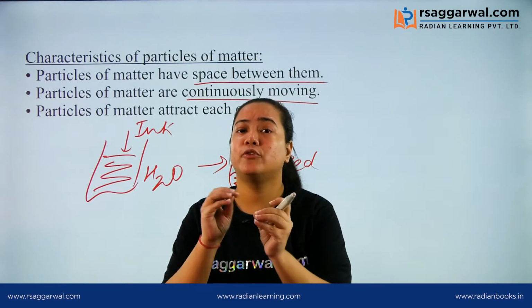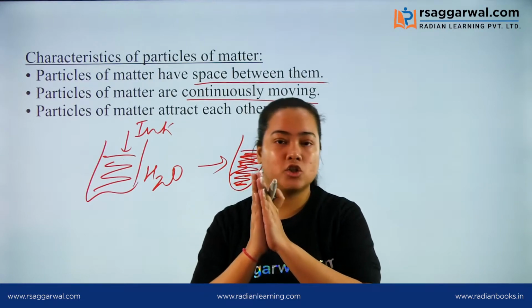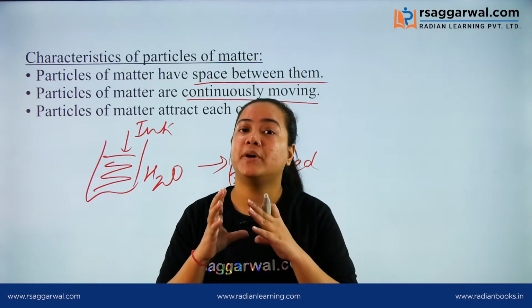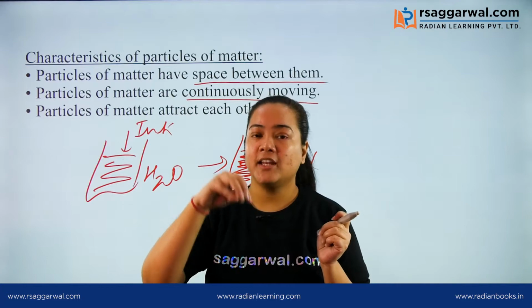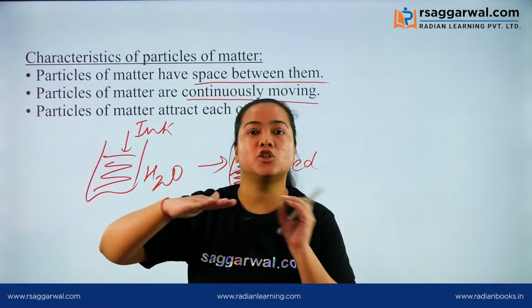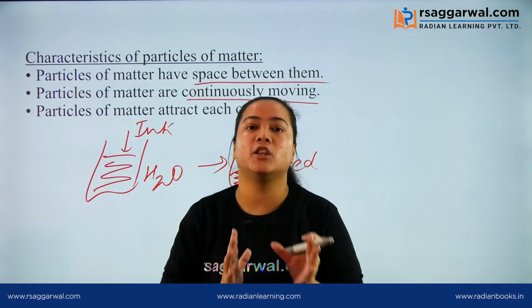If you think that the particles of matter are still, that they are not going to move, then what will happen in the activity? When you put ink over the water, that ink is going to stay as it is on the surface of the water. It is not going to dissolve in the water.